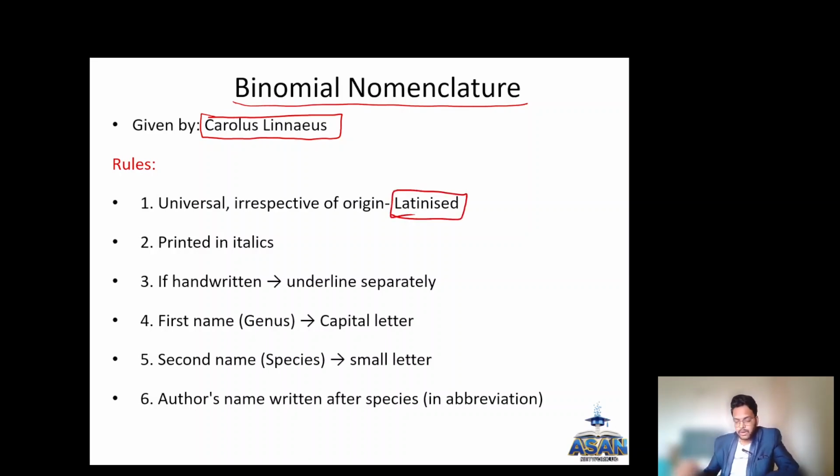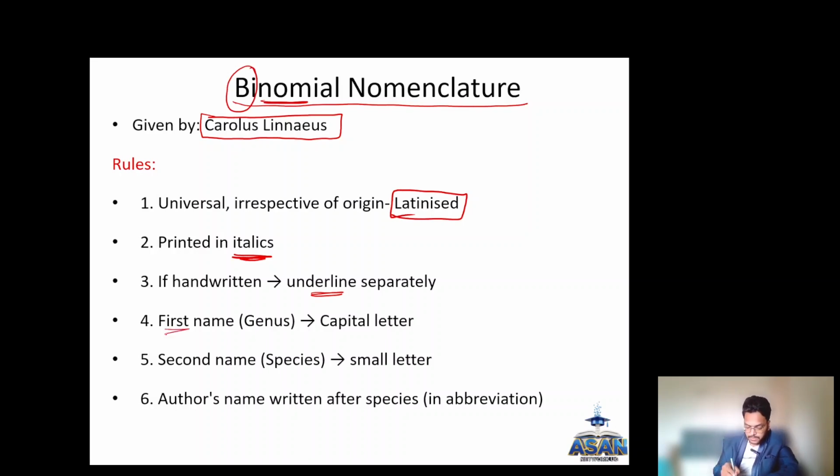Irrespective of the origin of the organism, the name will be Latinized universally. That is the first rule. If it is printed, it should be printed in italics. If you are writing the name of the organism, then you have to underline it separately. The word binomial itself indicates it has two names.